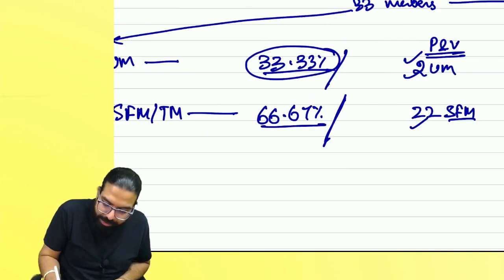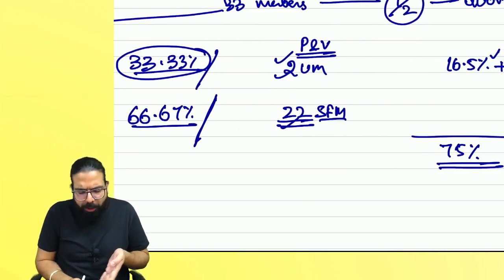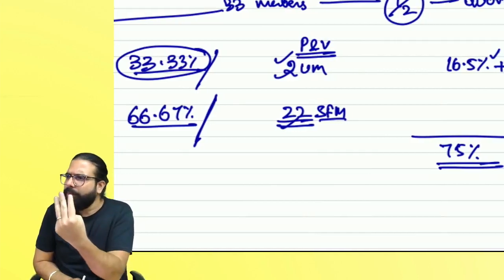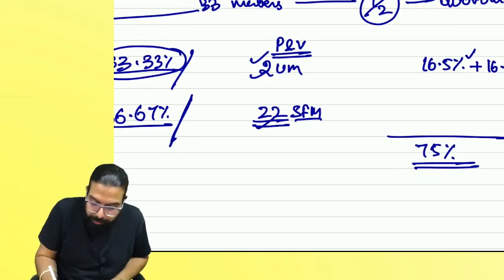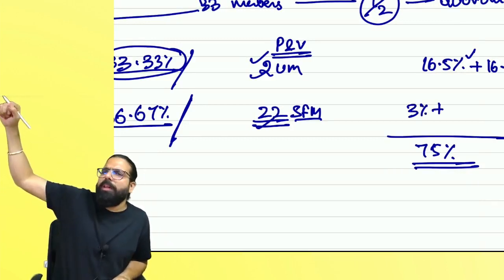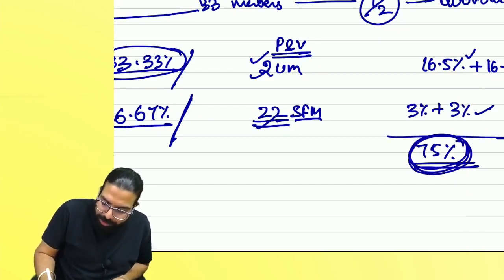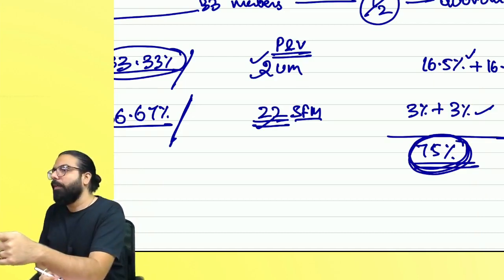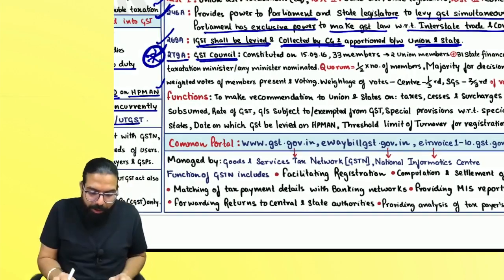Now the state share should be divided by the number of members present and voting. So per member, the vote will be approximately how much, everyone? 3%. Supposing Karnataka says yes, I agree, then 3% votes are cast in favor. Tamil Nadu says yes, 28% should be the rate on lottery, I agree. Then again 3% votes in favor. Like this, 75% has to be achieved. Only then will the majority be achieved. Did you understand this, everyone?